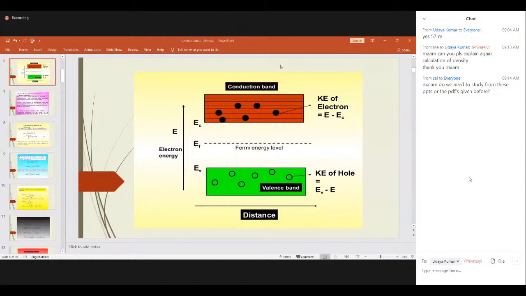Sometimes why I'm discussing the entire derivation is that in the last year supply and before last year regular paper, they have asked the carrier concentration in N-type semiconductor one time and the carrier concentration of P-type semiconductor another time. That is why I'm just giving you the concept.